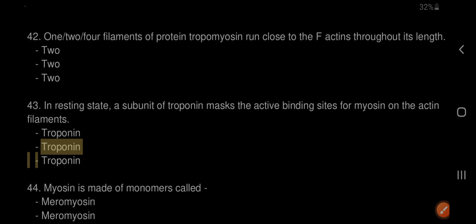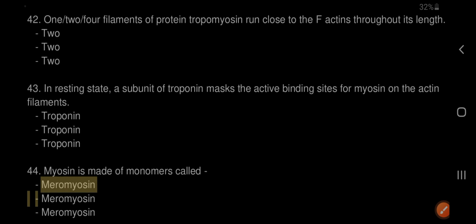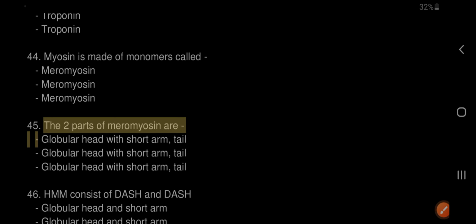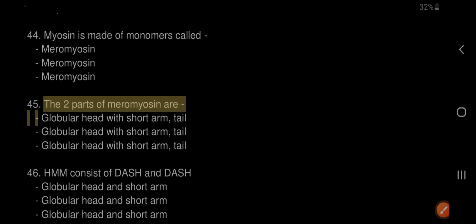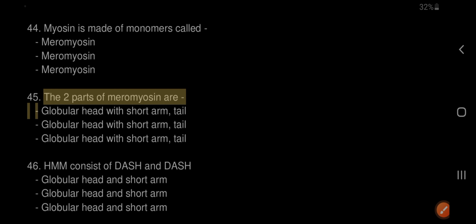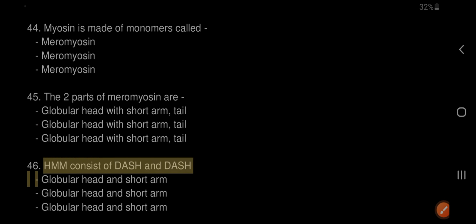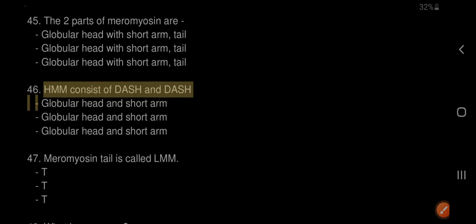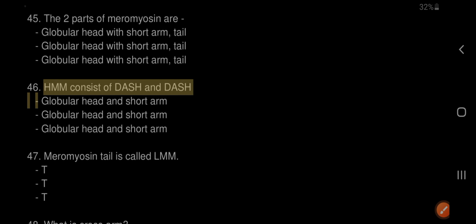44. Myosin is made of monomers called meromyosin. 45. The two parts of meromyosin are the globular head with short arm, and the tail. 46. HMM consists of globular head and short arm.